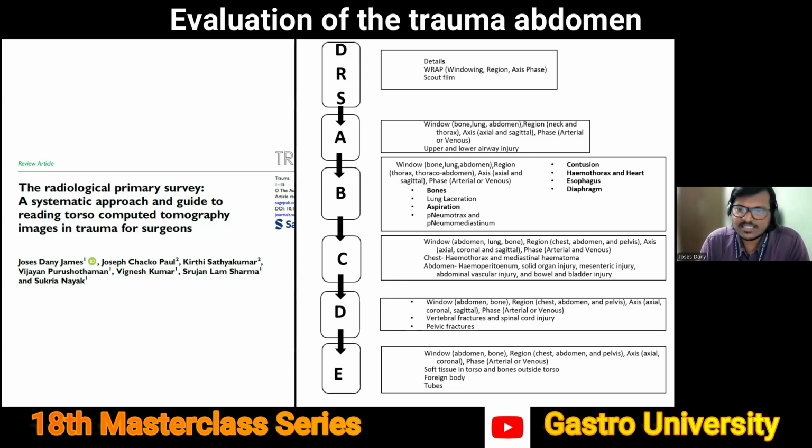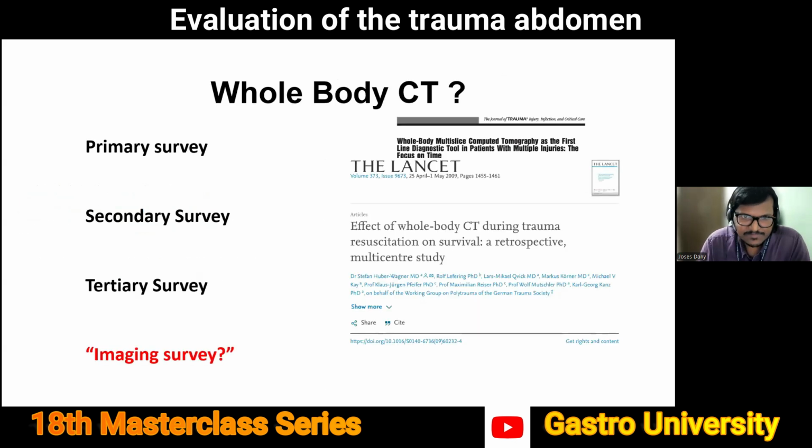Of course, if the patient's injuries are such that you cannot manage this patient in your center, you should not waste your time doing any advanced imaging, and you should probably refer this patient up front.